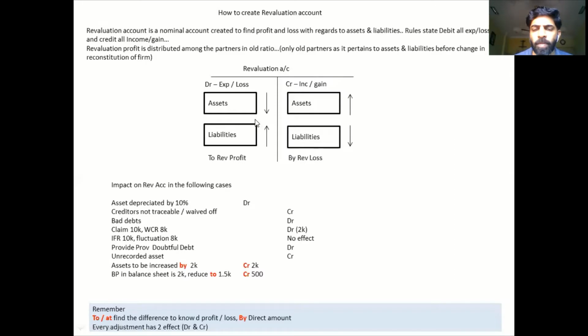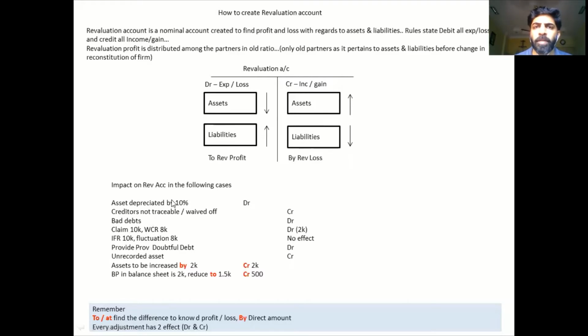It's a loss. Same thing, what happens if a liability is waived off? Let's say a creditor is not traceable, you don't have to pay. If the liability is going down, that means a gain, so we are recording it over here. Let us understand some of the examples given over here. These are the most common examples which might come in your exam.